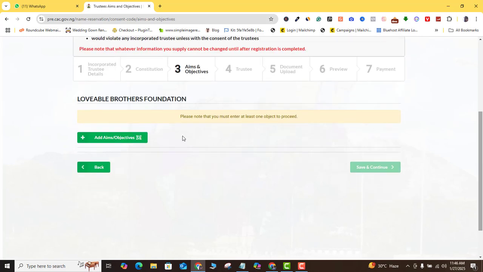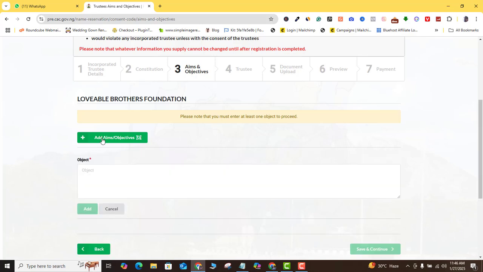Okay, so here, what are the aims and the objectives of your NGO? I think this is very straightforward. For this particular example, I'll just say the aim is to provide funding support to schools that train physically challenged kids. All right, so this is it.